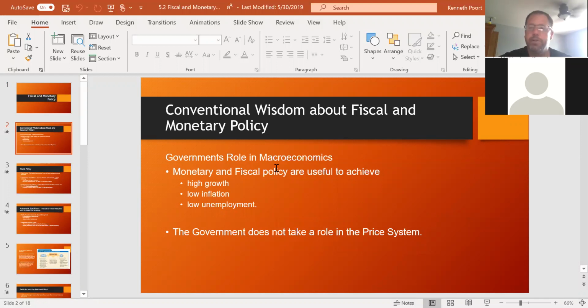They're trying to create high growth, so creating higher GDP, and low inflation. We don't want the value of our money to decrease quickly, right? In other words, we don't want to see prices skyrocket. Over time, prices are going to go up and down, and they're going to rise, right? From this point to this point, they're going to go up, all right? But we don't want prices to inflate very quickly, very drastically in a short period of time. The way I always tell my students, it's going to be kind of hard to do, but you want to see the price of goods and services and our salaries, our wages, increase at about the same rate.